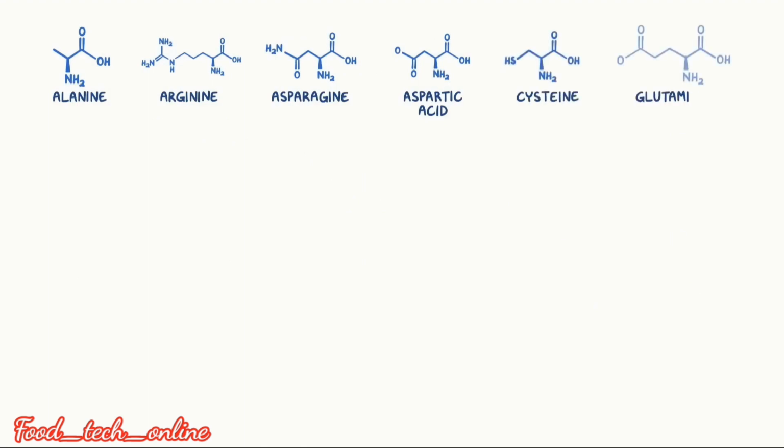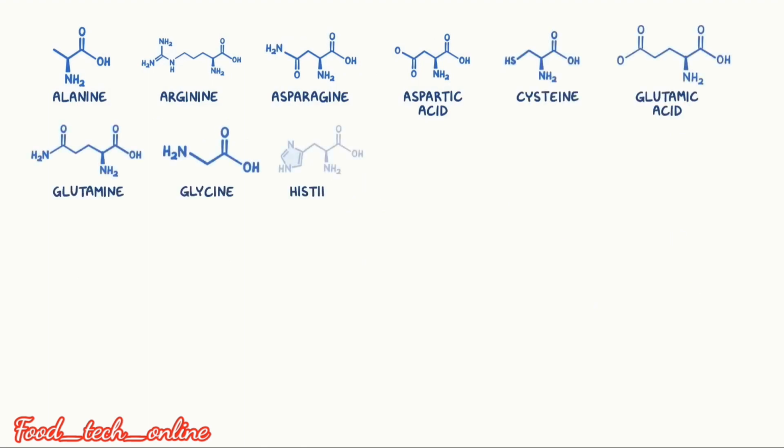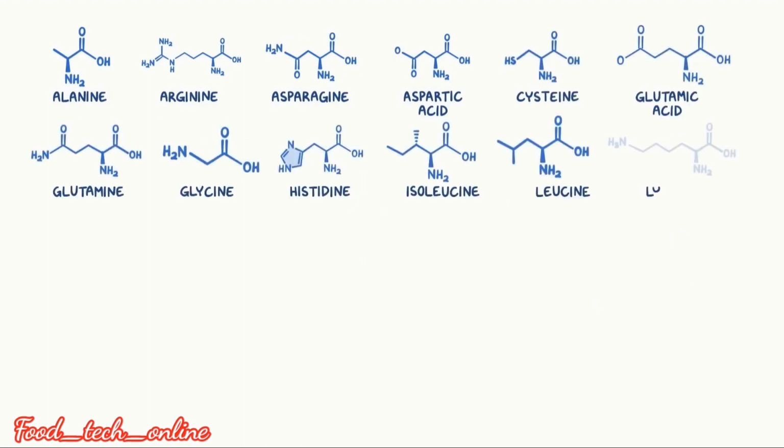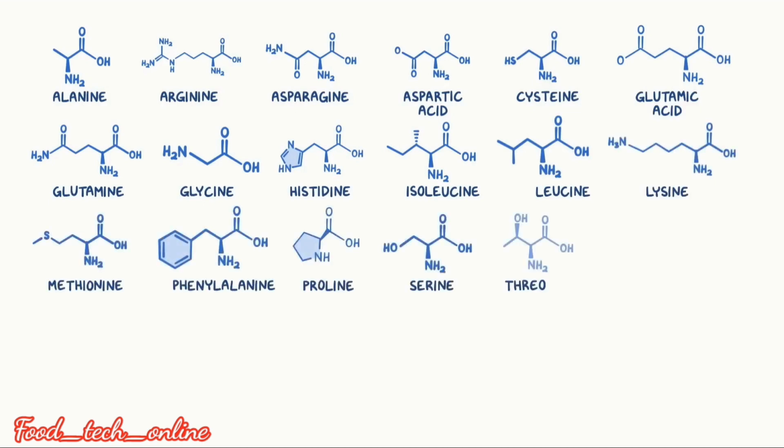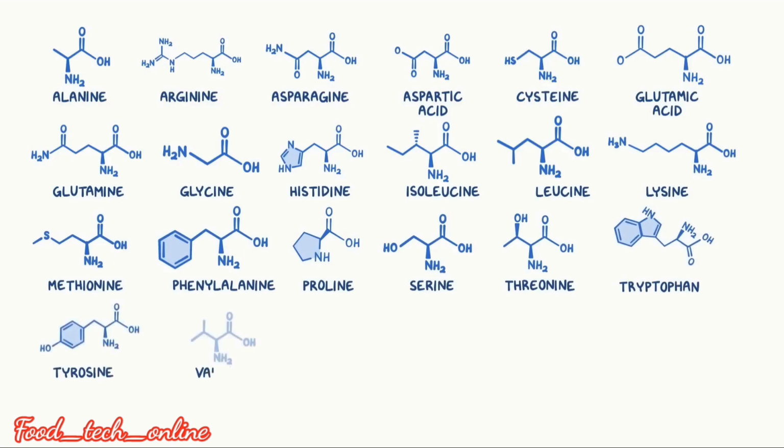Move to the types of amino acids: alanine, arginine, aspartic acid, cysteine, glutamic acid, glutamine, glycine, histidine, isoleucine, leucine, lysine, methionine, phenylalanine, proline, serine, threonine, tryptophan, tyrosine and valine. These are the 20 amino acids.